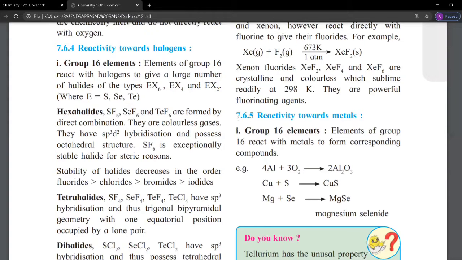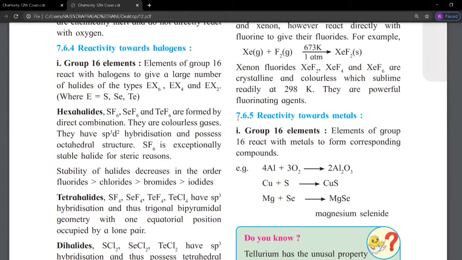So why do only sulfur, selenium and tellurium exist as hexahalides? Due to their vacant d orbitals, they can expand their octet. They accommodate more than 8 electrons in their valence shell.